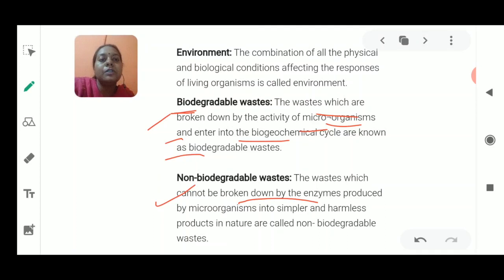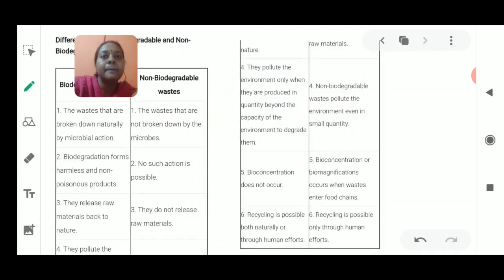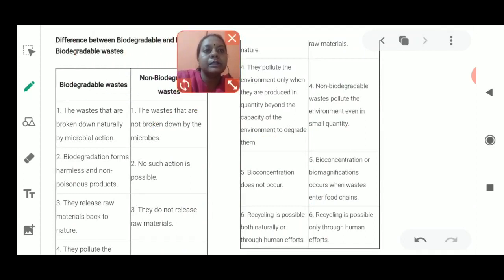Fine. So I would show you the next slide, which tells you about some of the differences between biodegradable and non biodegradable waste. Here is the table showing the differences. The first thing shown here is that biodegradable waste is broken down by nature, or broken down into smaller pieces by the microorganisms.